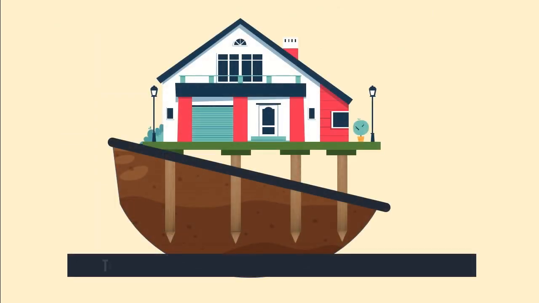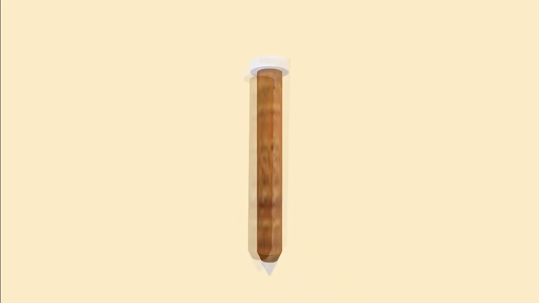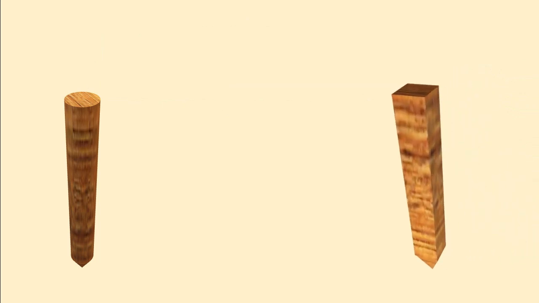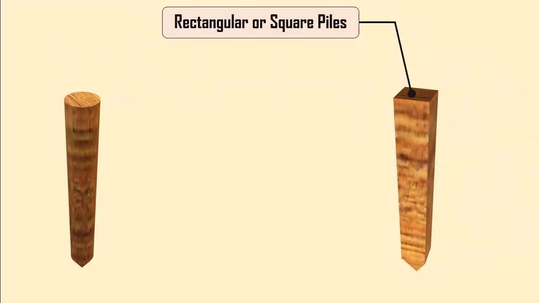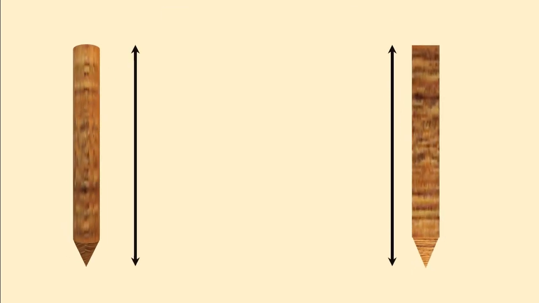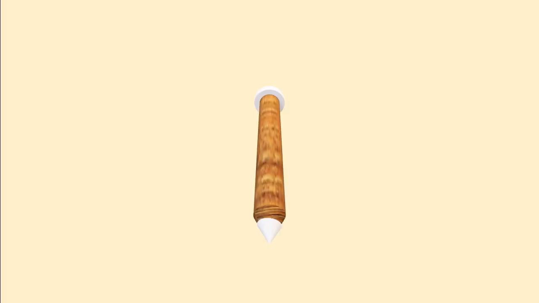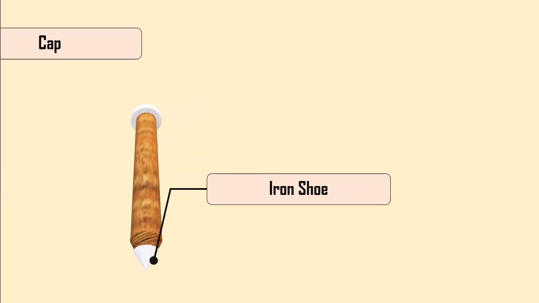Timber piles are the oldest of all the contemporarily used piles. Timber piles are generally made in circular shape of diameter varying from 20 centimeters to 50 centimeters. Rarely, rectangular or square piles are made of suitable size based on design requirements. The length of the timber piles is generally 20 times the top width or diameter of the pile. The bottom of the pile is sharpened and fitted with an iron shoe and a cap at the top.